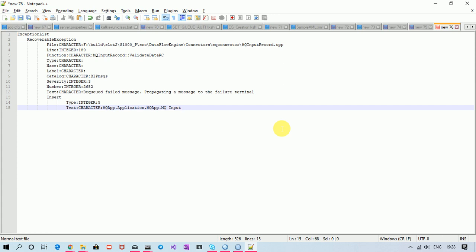So proper answer is if catch is not connected, my message will travel through failure terminal. And if the person asks, then what is the need of catch terminal? Then we can say that exceptions would be different, right? Here we cannot see what is my actual exception. Dequeued failed message will occur. So this is the proper answer of this question.